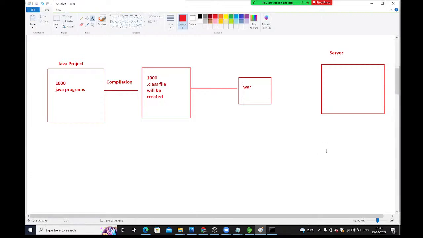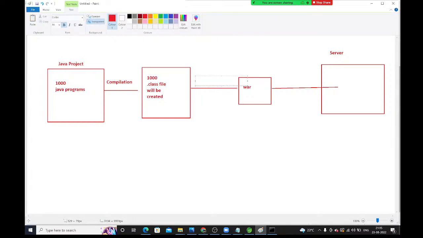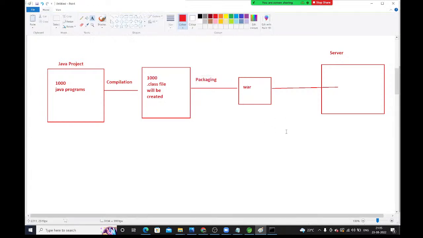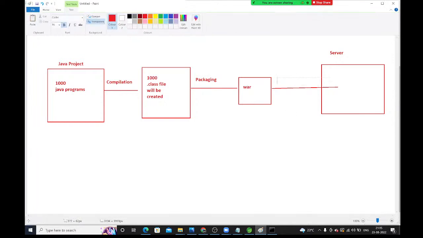This war file we need to deploy into the server. Understood, guys? Here what we are doing? Here we are packaging. And here what we are doing? We are deploying the war file into the server.